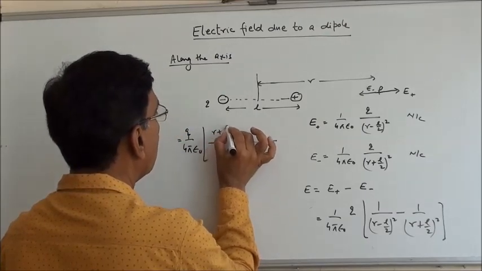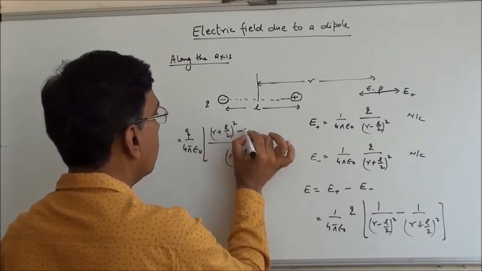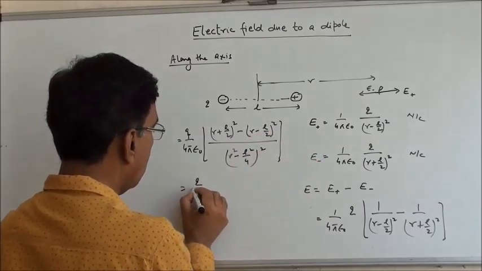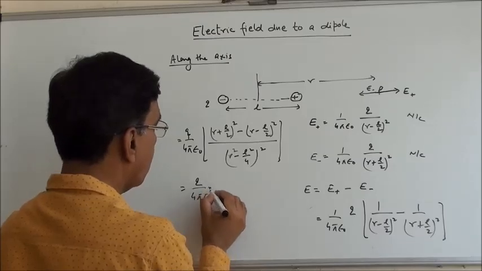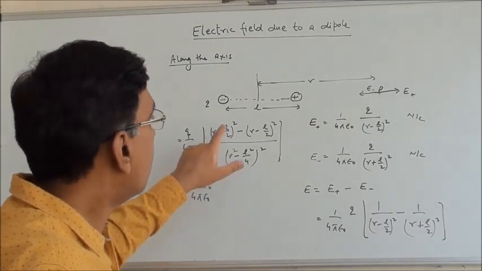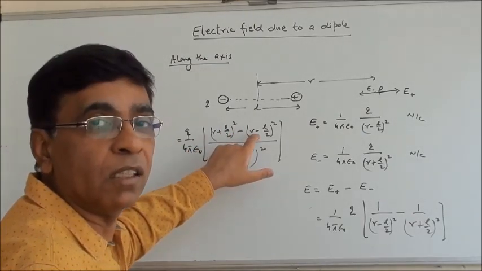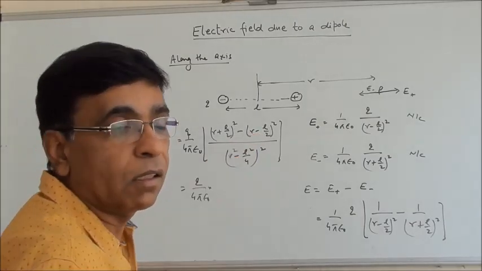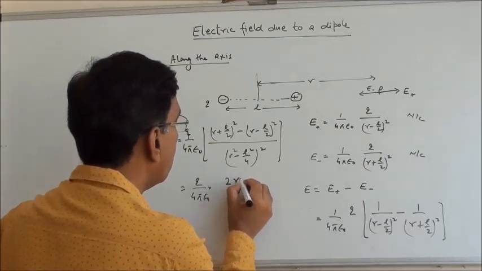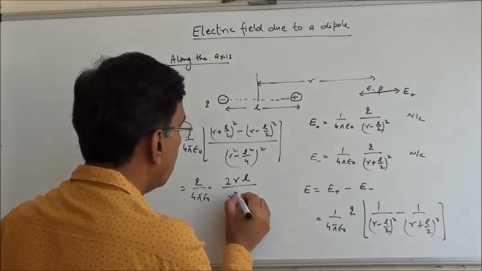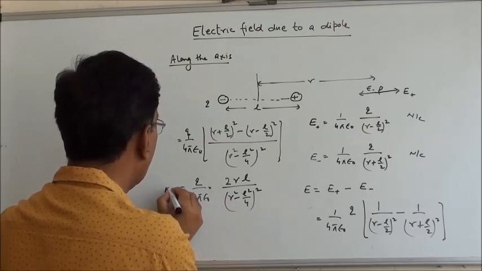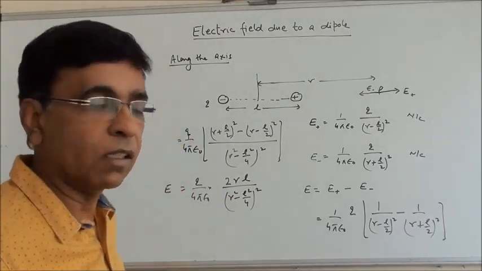And here it will be r plus L by 2 minus r minus L by 2. If I solve it, r square plus L square by 4 plus RL minus r square minus L square by 4 and plus RL. The square terms will cancel out. We will have 2RL upon r square minus L square by 4. So this is the general expression for the electric field.